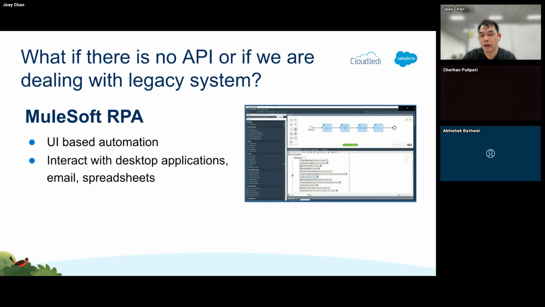And a big part of it is being able to interact with desktop-based applications, especially the older ones, right? Being able to open emails, open spreadsheets, even file systems. This is something that you can do, right? It can actually also read data from image and PDF files. So if you're doing OCR, especially, for example, in the example that I gave earlier, let's say if we have a spreadsheet or an invoice sent as a PDF file, there are ways for us to actually read that PDF file and send that to other systems.